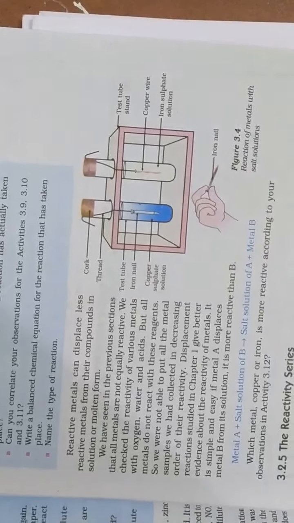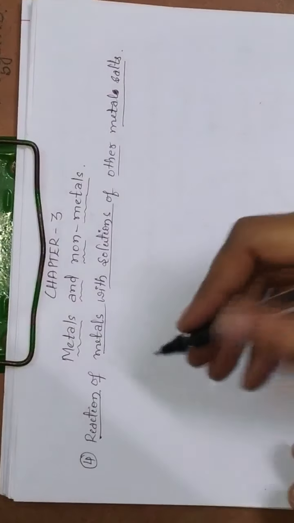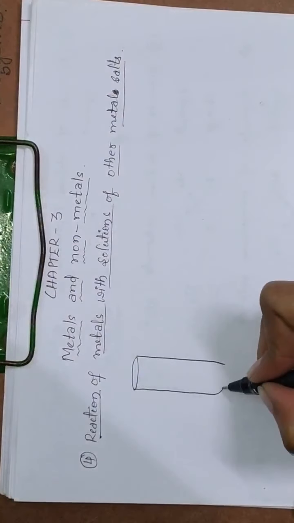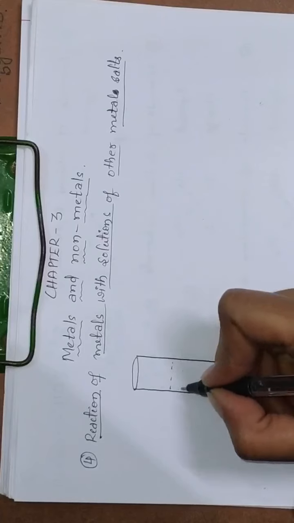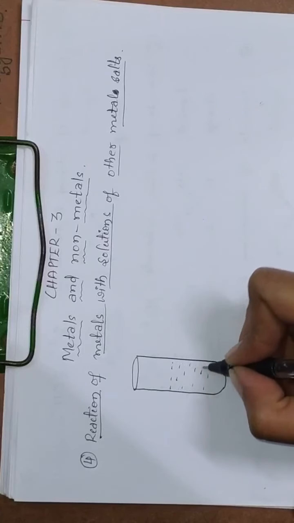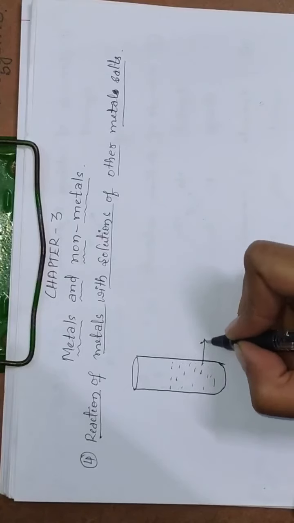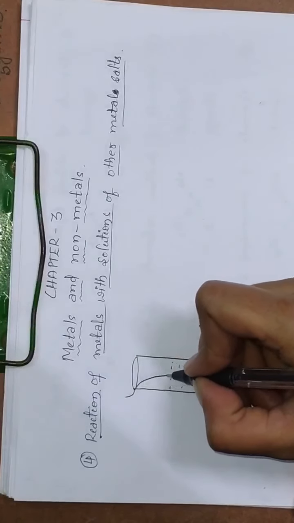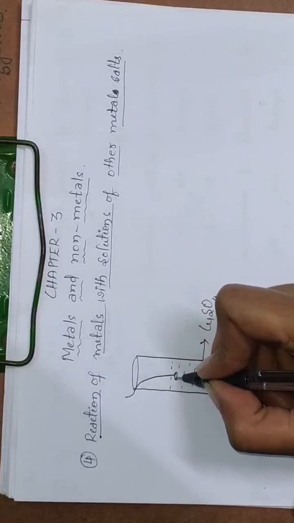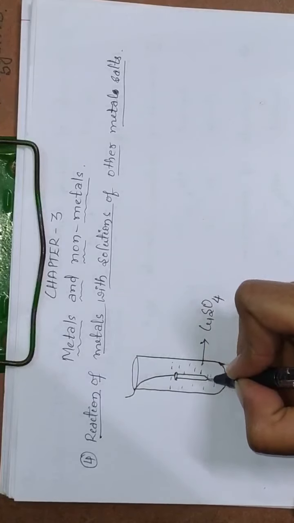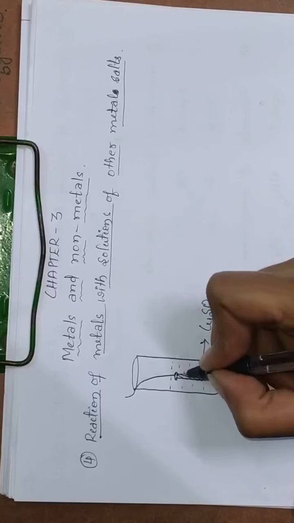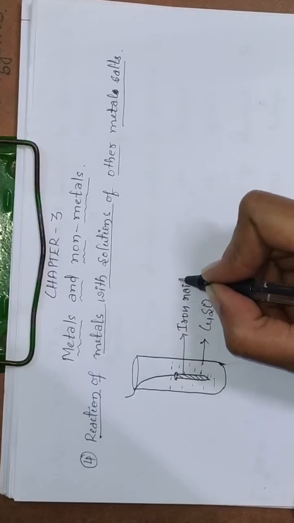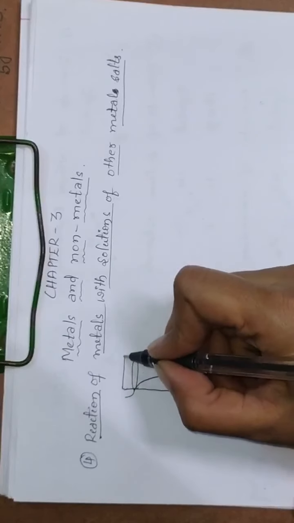Children, see here. This is a test tube, and in this we have taken copper sulfate solution. In this we are placing the iron nail, and it is closed with cork.